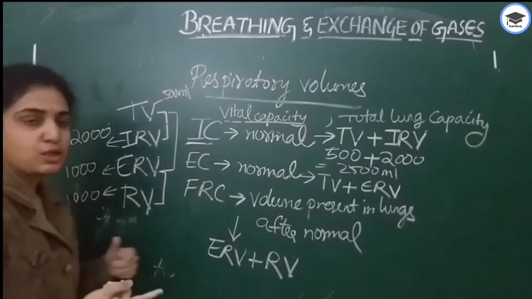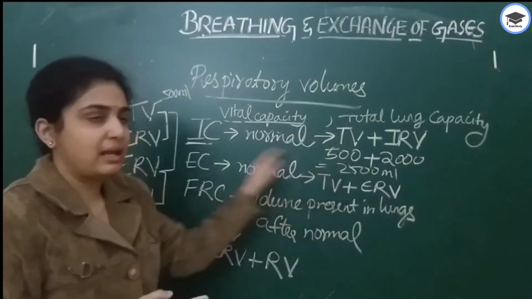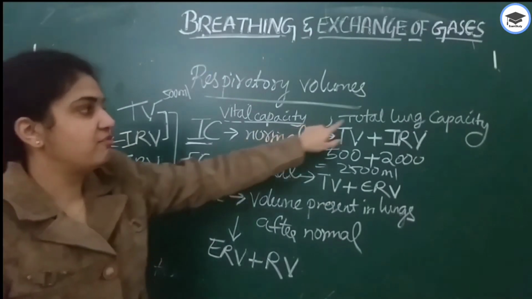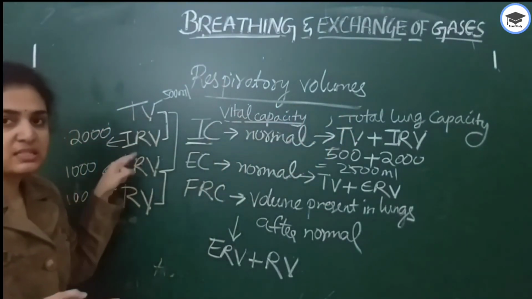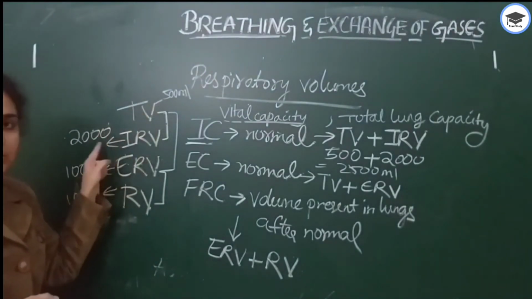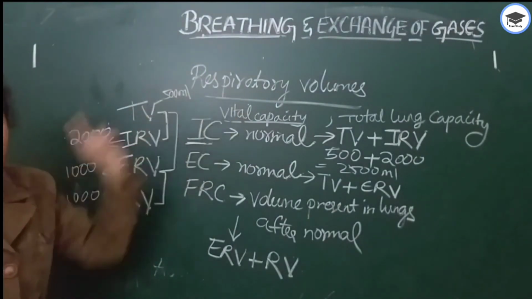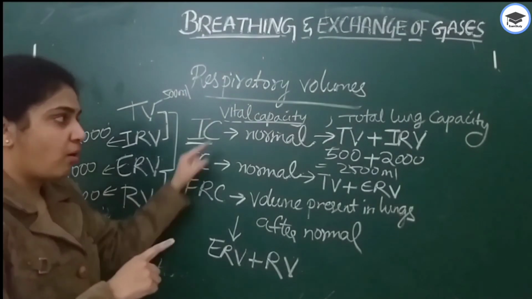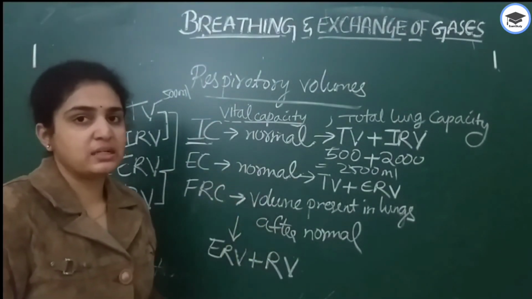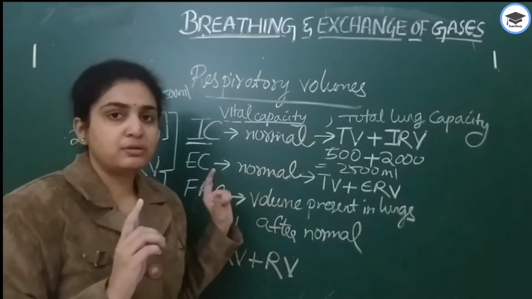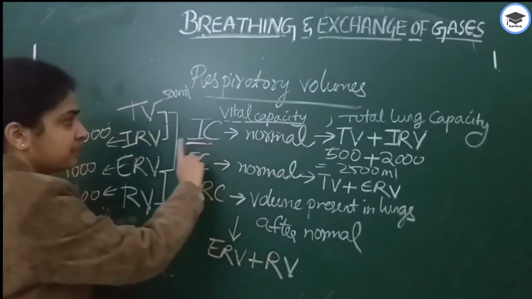If they ask you in numericals how many ml, you should add all these and give total lung capacity. For vital capacity, the first three, you should add 500, 2000 as well as 1000 and give vital capacity. Based on this concept, there are so many questions which are asked in NEET. So you should remember all these perfectly.